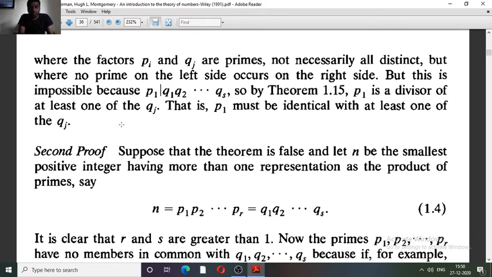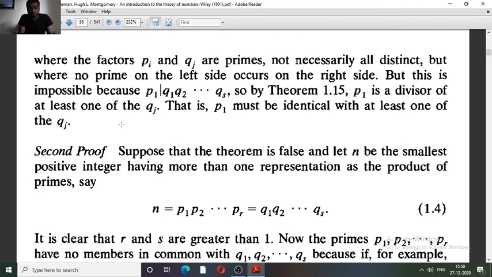In a similar manner, suppose one of the factors on the left hand side must divide the entire remaining product on the right hand side. That is, if p2 divides q2 up to qs, then again in a similar manner we get p2 equal to q2. Then we cancel p2 and q2 on both sides.